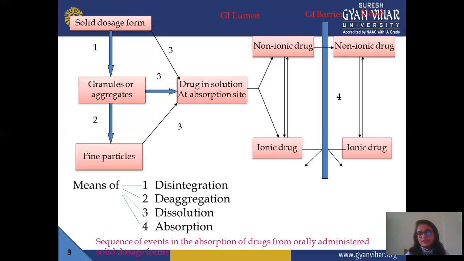Next is the ionic drug. An ionic drug shows some difficulty in crossing this GI barrier. Only small size particles cross this GI barrier, suppose less than 100 Dalton. Otherwise, large size particles, more than 100 Dalton, do not cross this barrier.